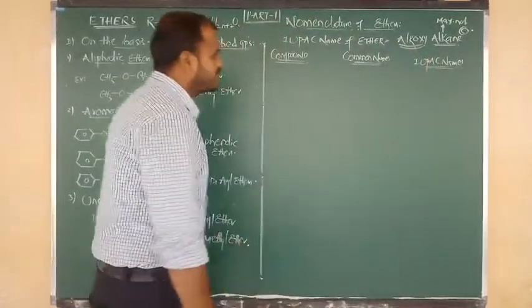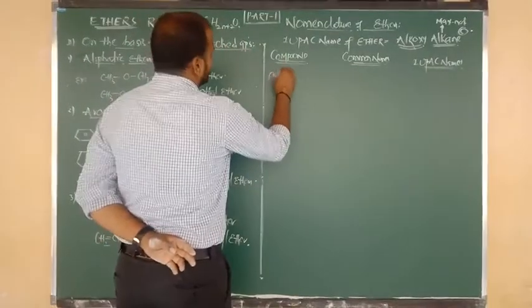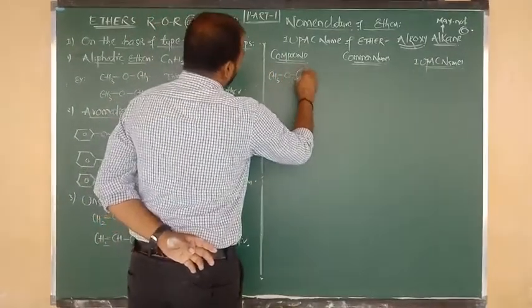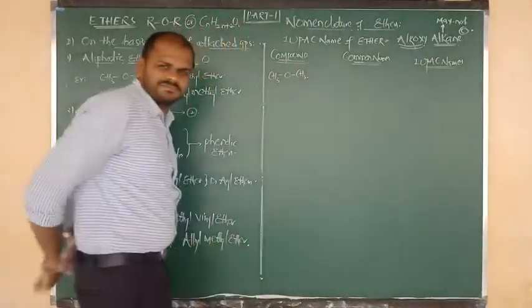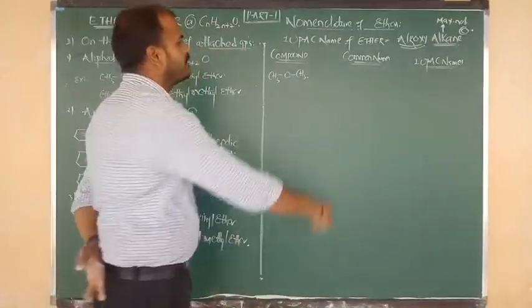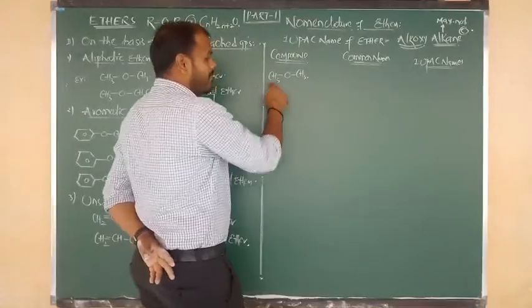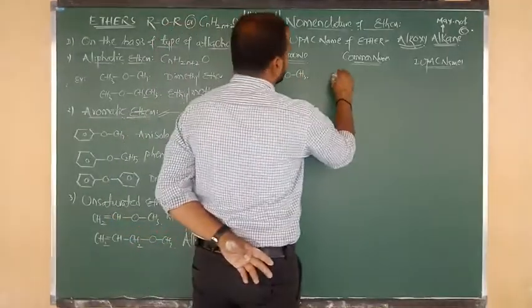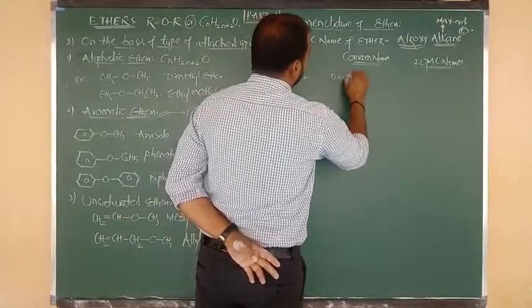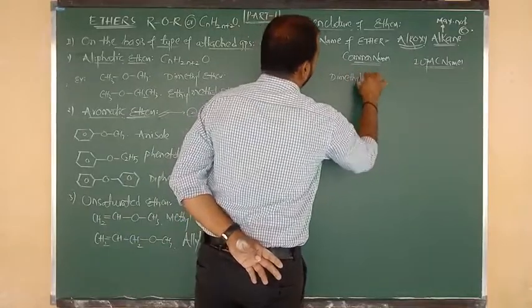Alkoxyalkane. Good. So let me write one example. CH3 bonded to O, O bonded to CH3. Okay ना बेटा? Good. Common name लिखेंगे. Alkyl, alkyl. कितने alkyl? Dialkyl. That means dimethyl ether. So the common name of this compound is dimethyl ether.